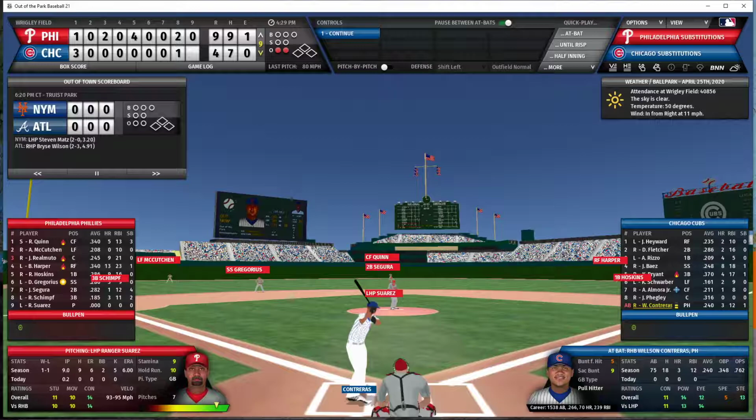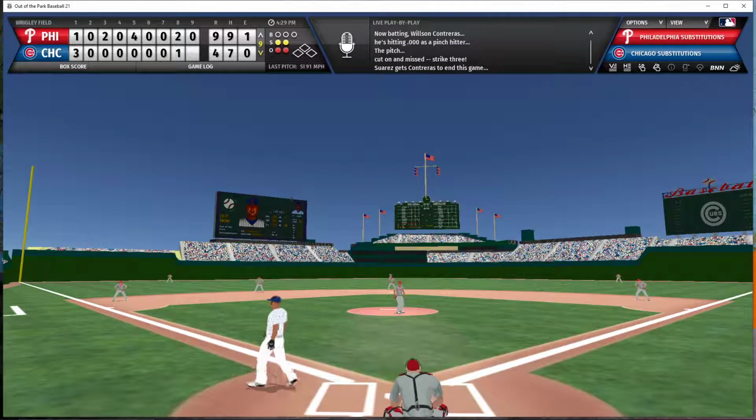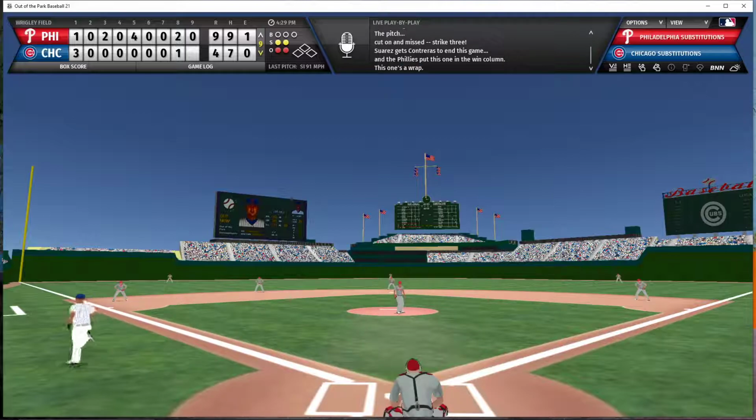They're going to send up Contreras to pinch hit for the pitcher's spot here in the bottom of the 9th inning. I don't know why he couldn't have been used as a pinch hitter in one of 18 other situations earlier in the game when a pinch hitter might have been called for. But here he is now. Bottom of the 9th, 2 outs, nobody on. Cubs trailing by 5. 0-2 count to Contreras. Here's the pitch. Swing and a miss, strike 3, and the Phillies win the game 9-4.